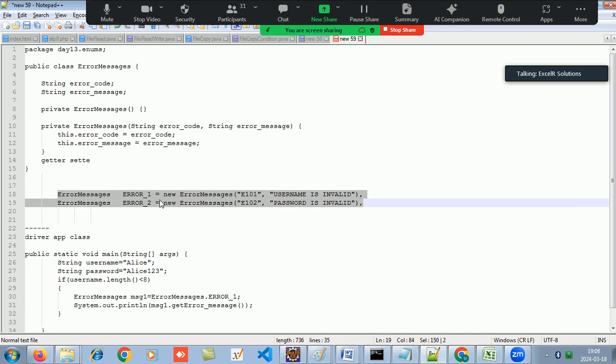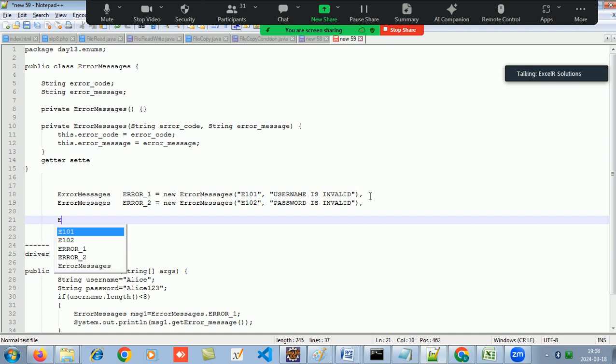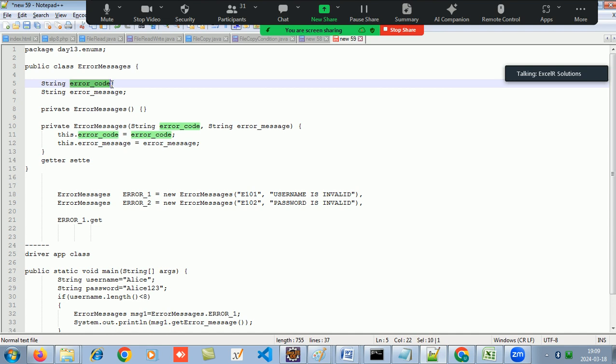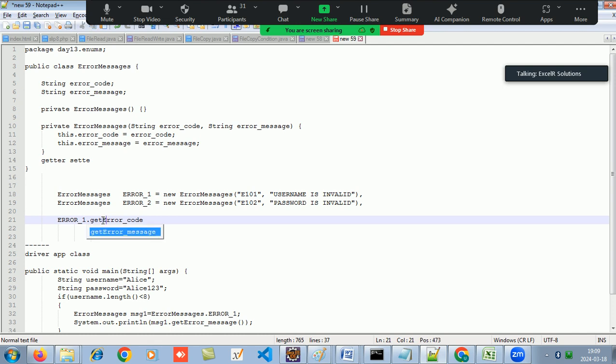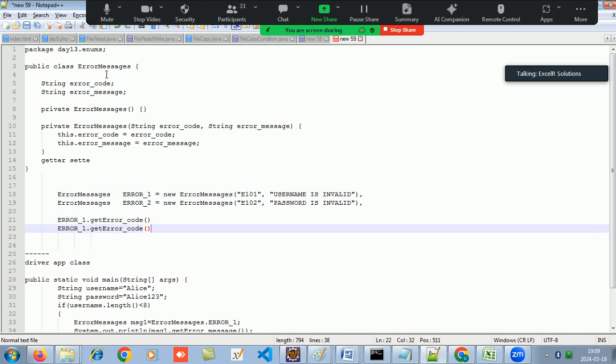Okay, and then with these error 1 I can call the getter setters. With these objects I can invoke the getter setter. So if I want to get the error code, I would write a getter for that, and I would say get error code. So just the same concept, nothing new. So if I would do error 1 dot get error code, it would give me output as 101. If I wanted to read this, what would I say? error 1 dot get error message.